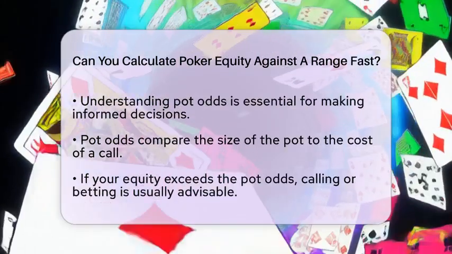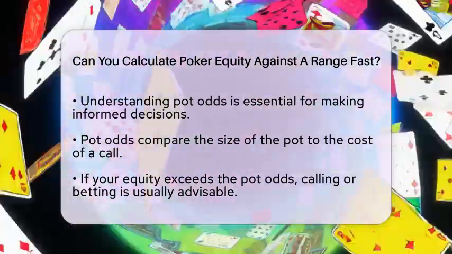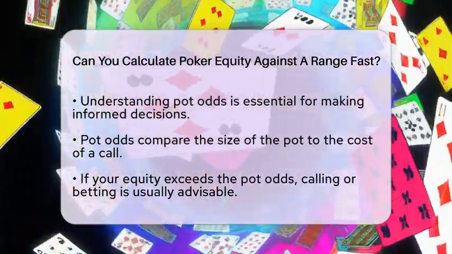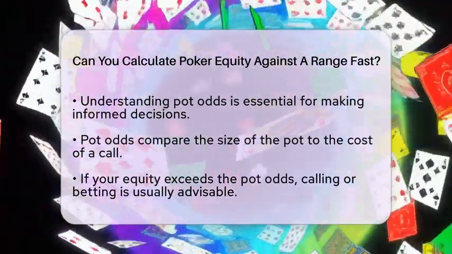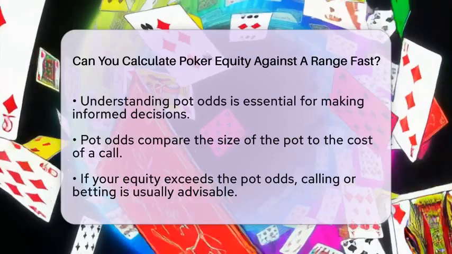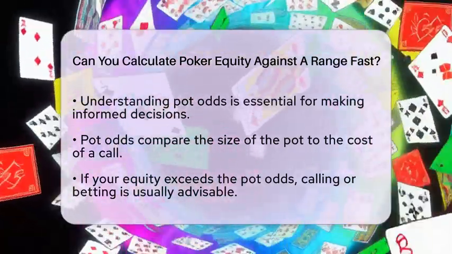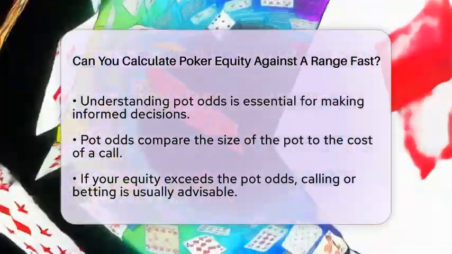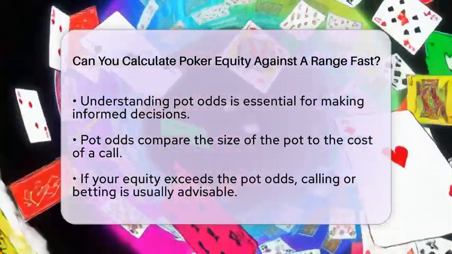Understanding pot odds is also important. Pot odds represent the ratio of the current size of the pot to the cost of a contemplated call. If your estimated equity exceeds the equity required by the pot odds, calling or betting is generally a good decision.